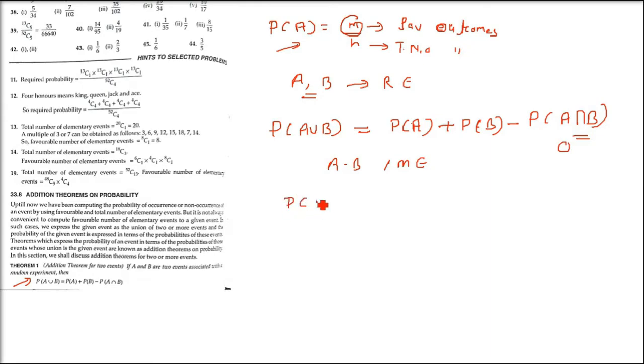So for mutually exclusive events, P(A intersection B) will be equal to 0. So the formula will become P(A union B) equals, because this is going to be 0, P(A) plus P(B).